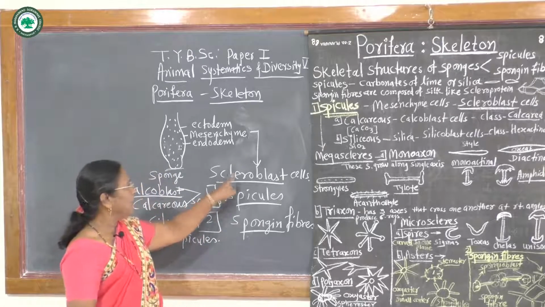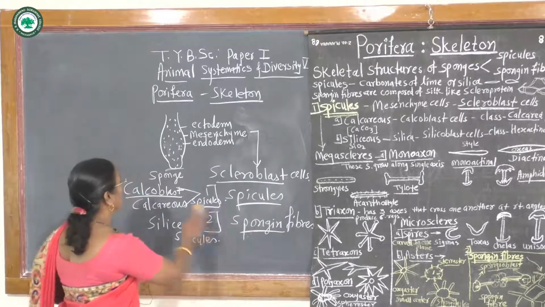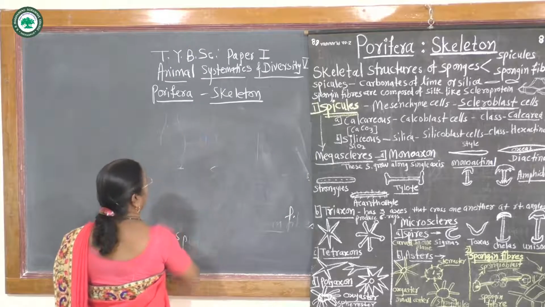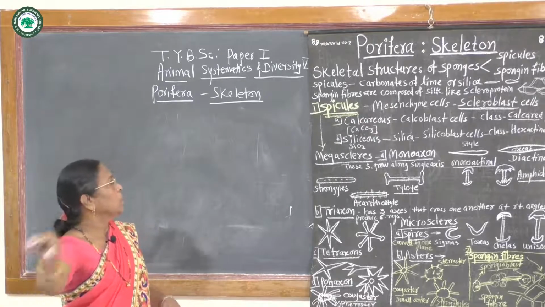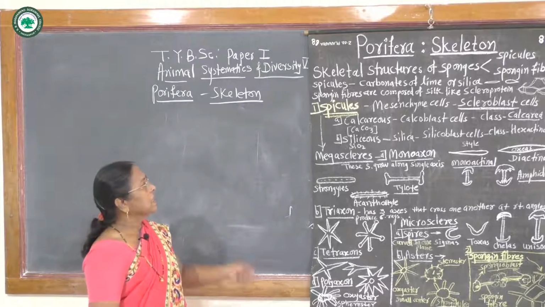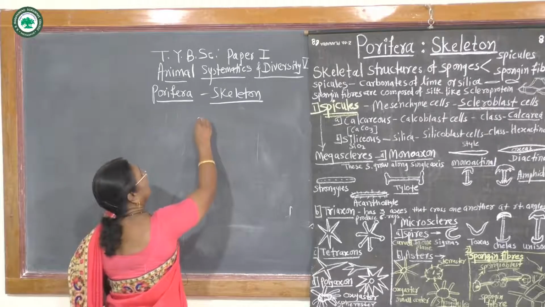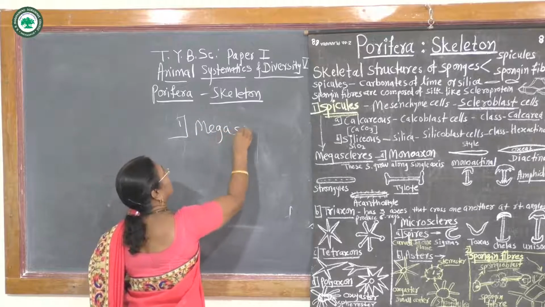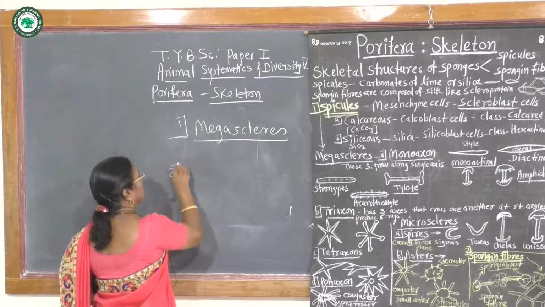Thus, the scleroblast cells form the spicules and the spongin fibers. According to shape and size, the spicules are again divided into two main categories. First are the megascleres and second the microscleres.